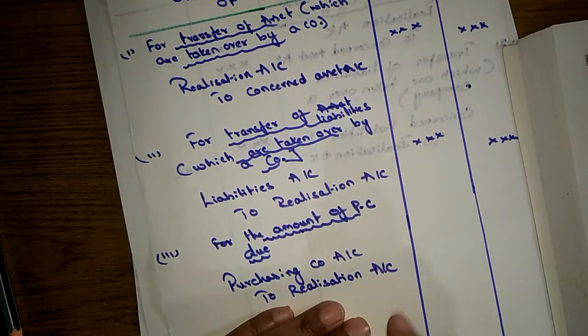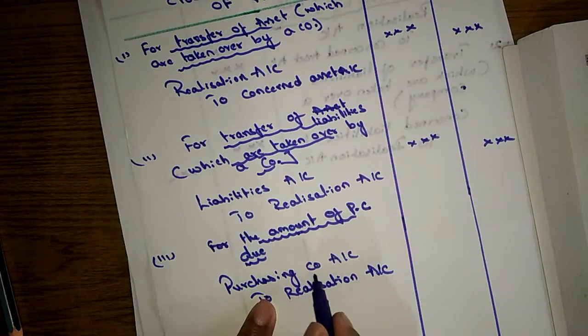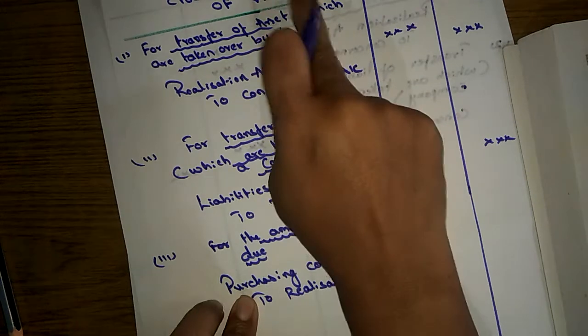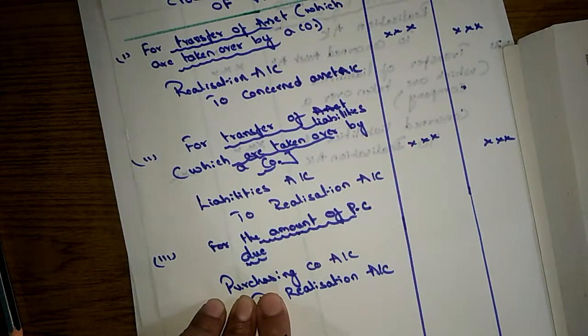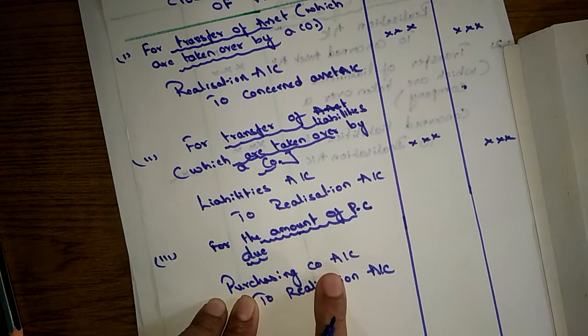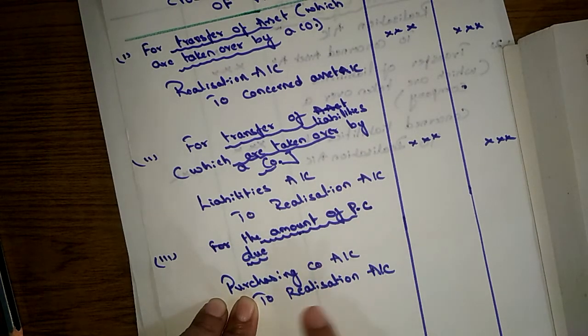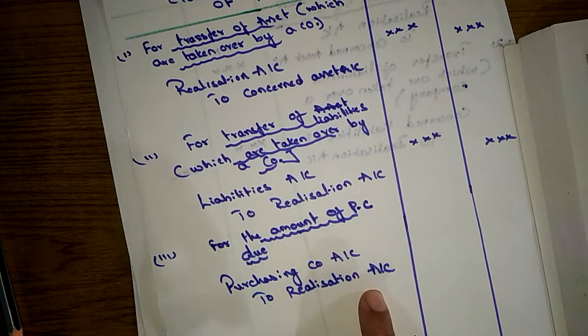That you need to remember. Here the purchasing company has to be debited because the vendor company is going to receive the amount from the purchasing company. So the purchase consideration is due from the purchasing company. That's the reason we are debiting the purchasing company account and crediting the realization account.